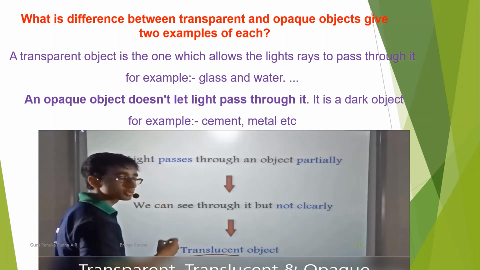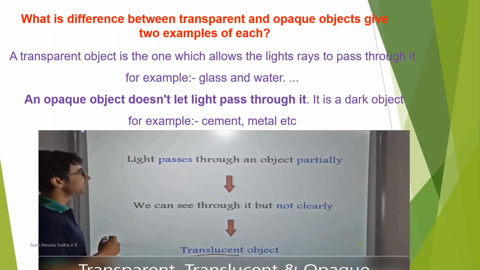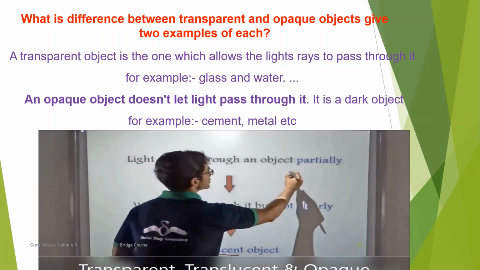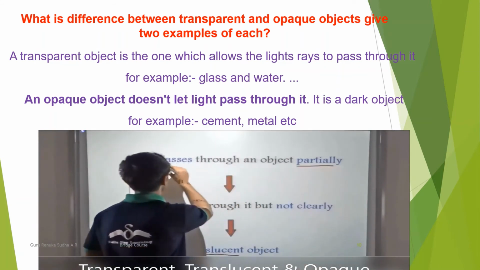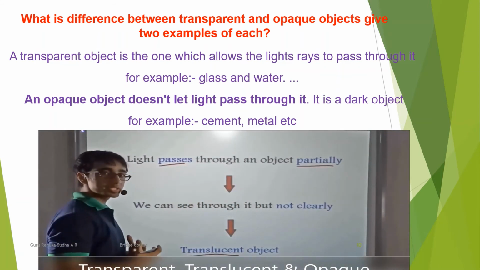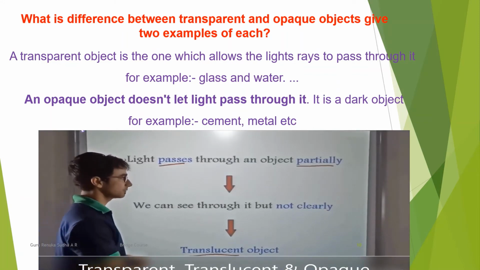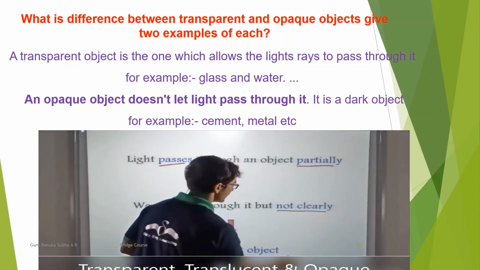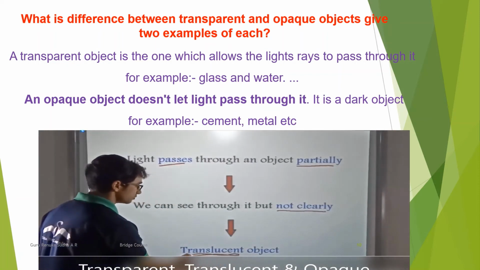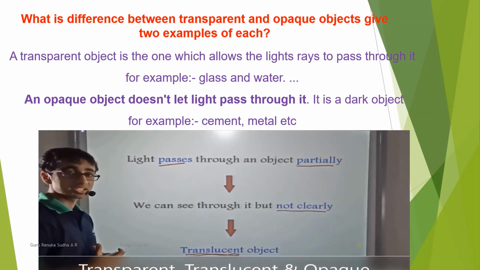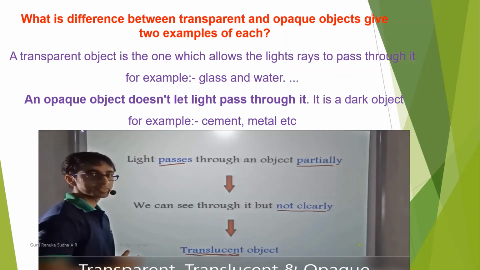So what are translucent objects? Objects through which light passes only partially and through which we can see not as clearly as we could through transparent objects are known as translucent objects. So frosted glass is a translucent object.